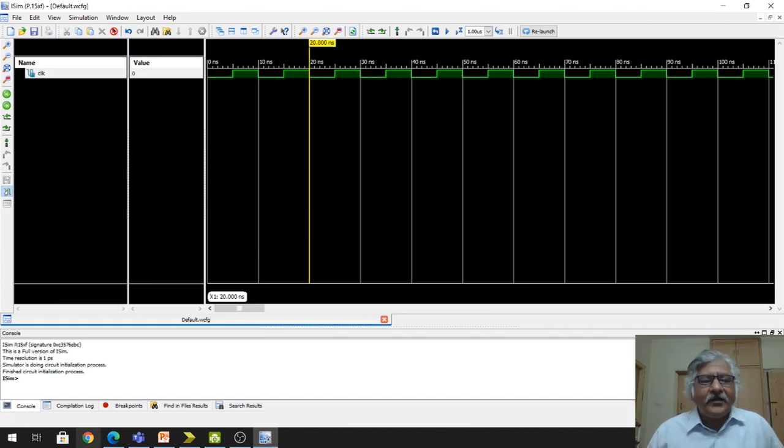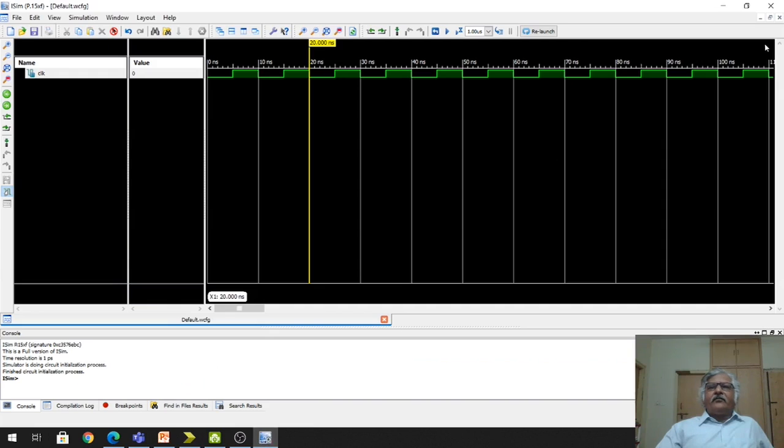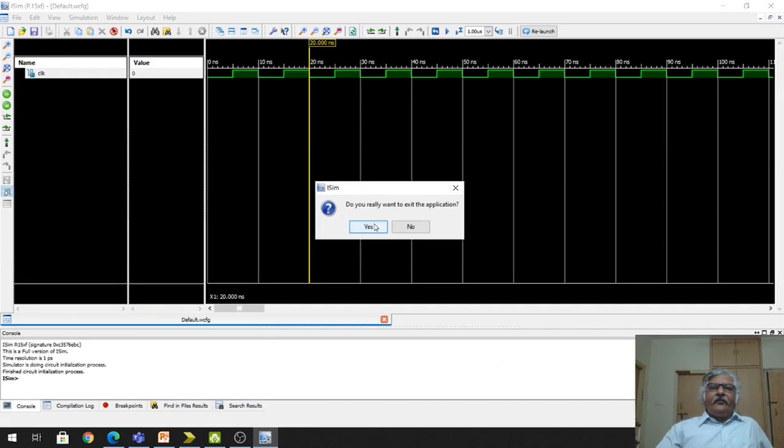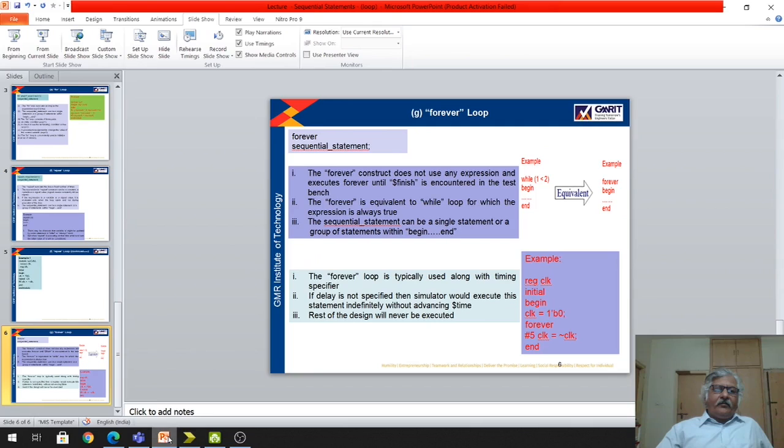This delay of 5 ns is coming due to this #5 that we have included. Okay, so in this way we can use these types of loop constructs in different applications.